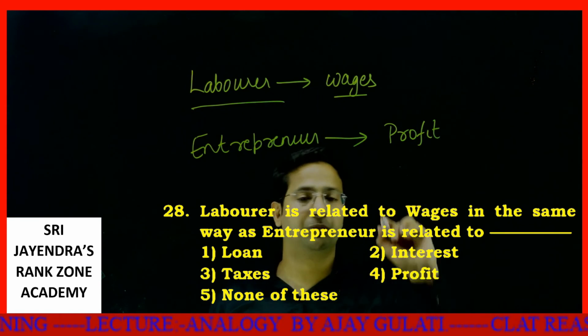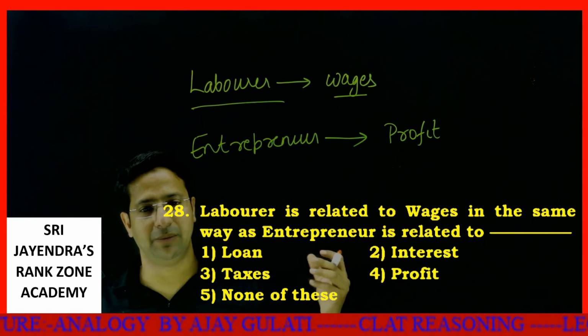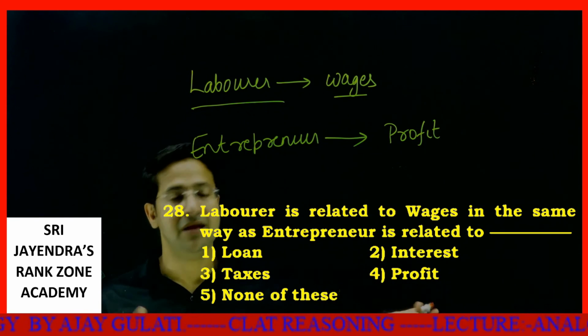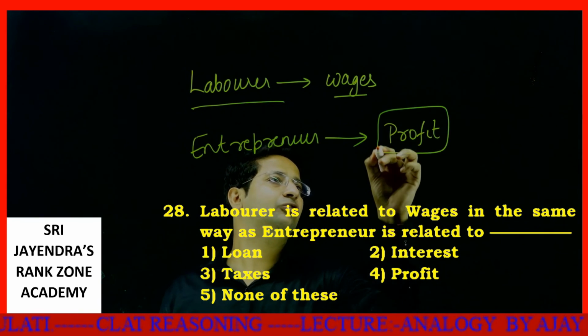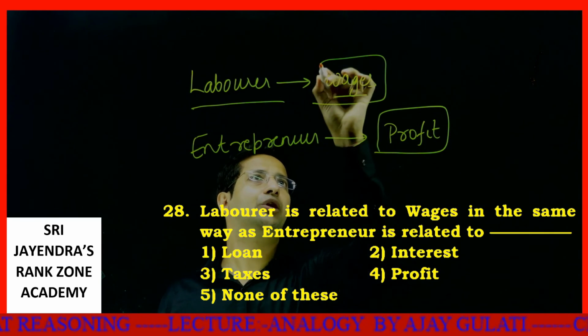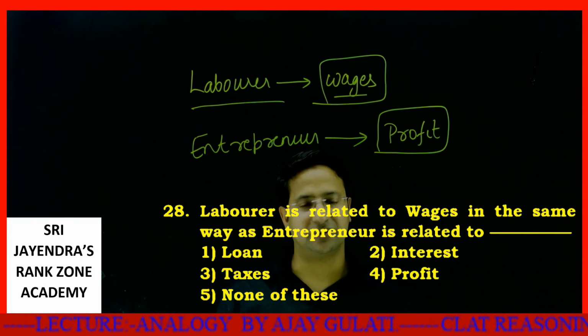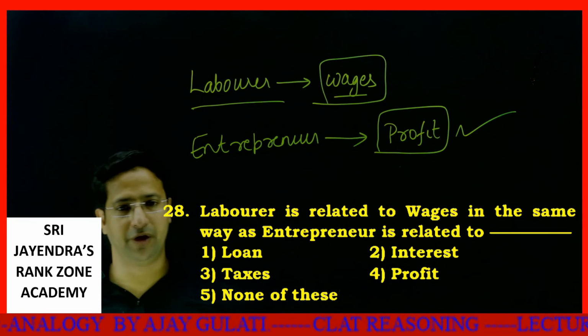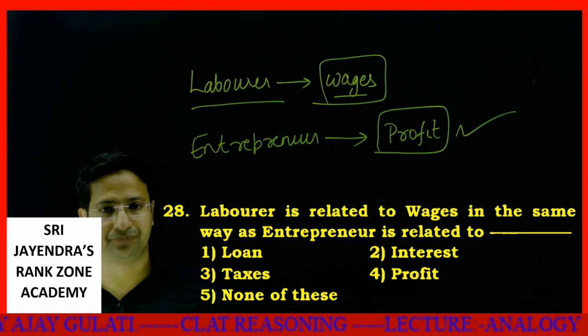Okay, what is an entrepreneur? Who produces a thing, who sells it, maybe a large amount of things, but his main motive is to earn profit. What is the main motive of a laborer? To earn wages. So your answer is profit in this particular question.